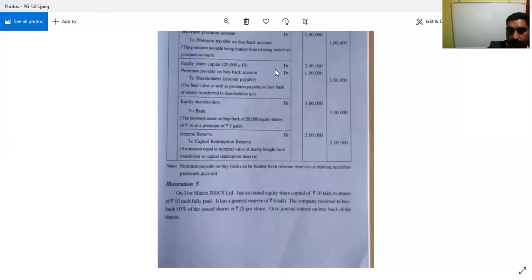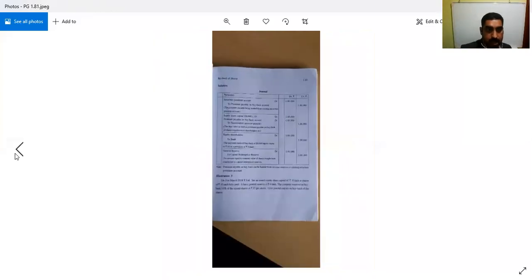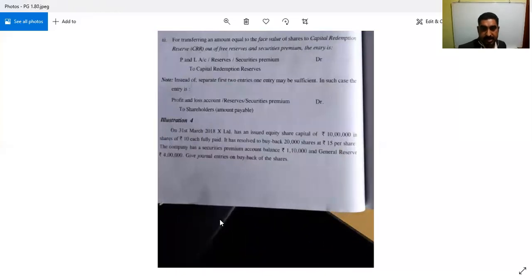See, first of all, what is the entry? Securities premium, because here in this case, what all details are there? Firstly, 10 lakh, 10. So it is 1 lakh. That is the number of shares. Then resolved to buy back 20,000 shares at 15 per share. So 20,000 shares out of this 1 lakh, at the rate of 15 per share, is what has been stated.